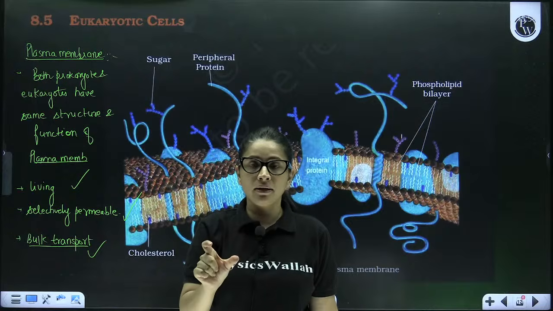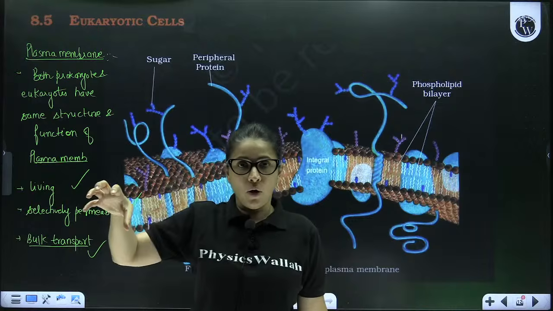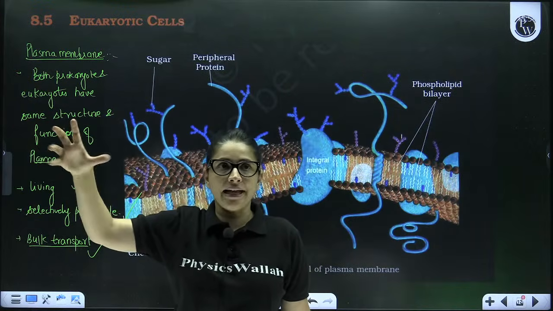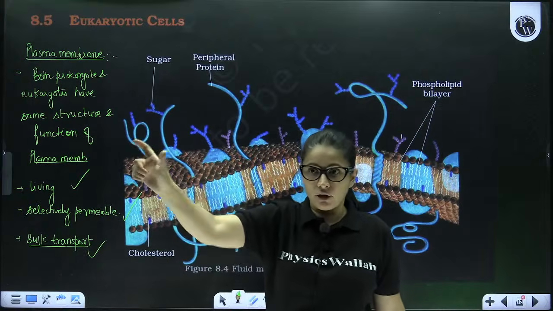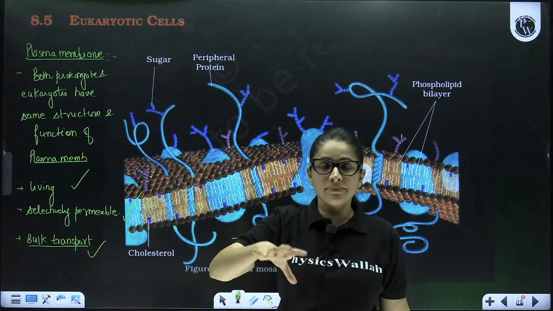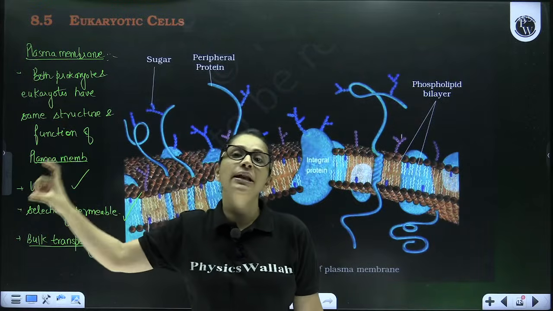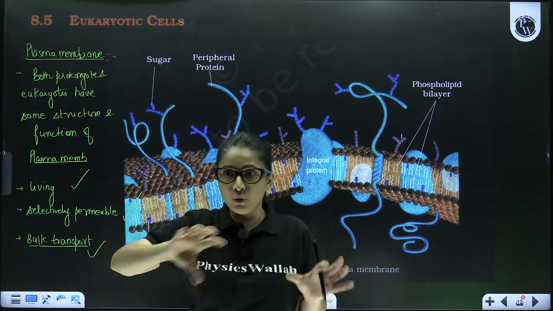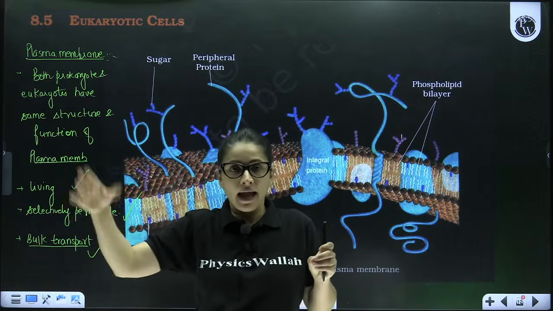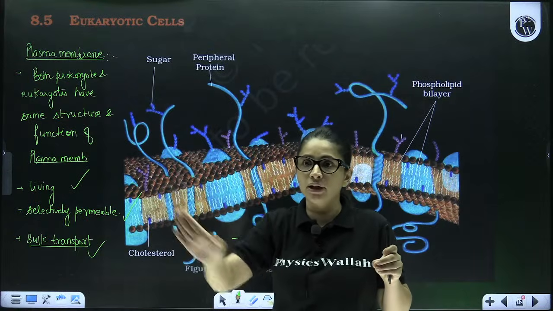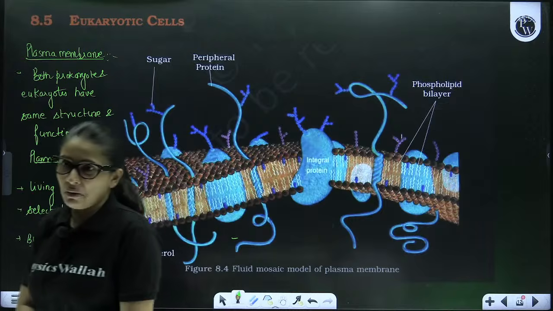So fluid is the lipid bilayer, mosaic is the protein on that fluid. There's one line written in your NCERT for fluid mosaic: it seems like proteins are floating in the sea of lipid. Matlab, fluid is the lipid on which proteins are present here and there, and they can show movement. GN Ramachandra plot is not required, Krishna.